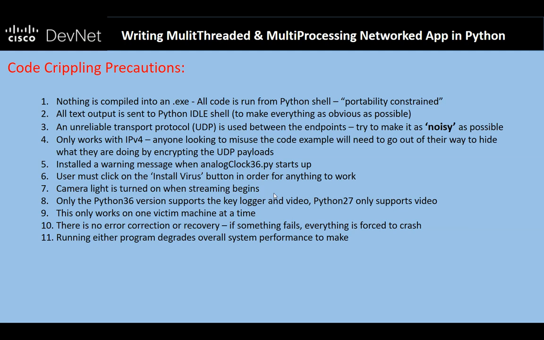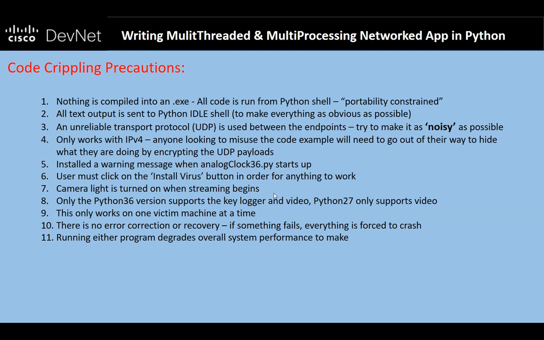I also install a warning message when the malware starts up. The user has to click on the install the virus button in order to make this demo work. And I make sure that when I grab the camera, I turn on the camera light as well, so that, again, if this gets misused, gets deployed into someone's machine that is not aware that there's malware running, it will be fairly obvious when that light lights up.